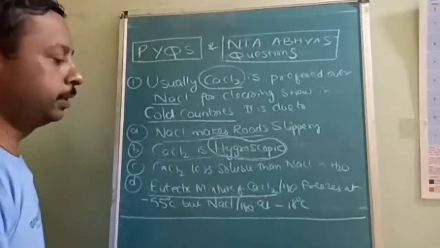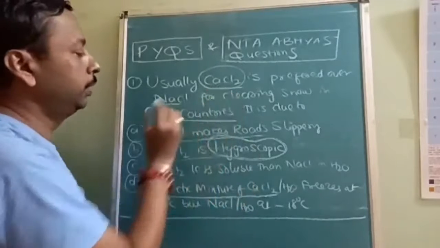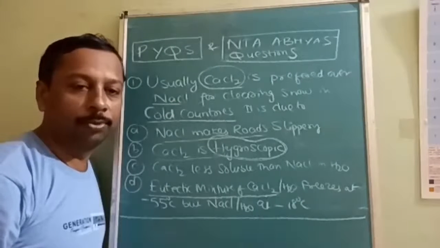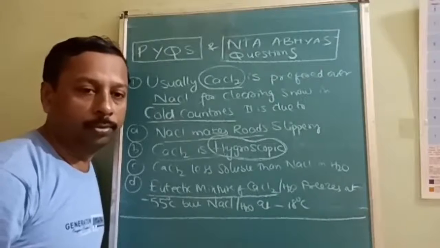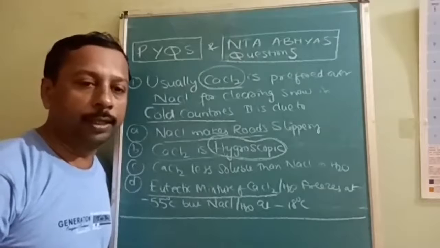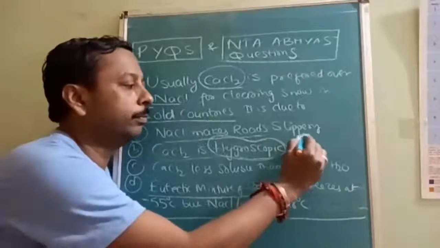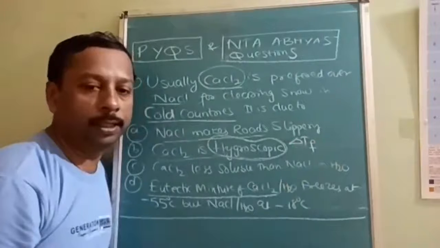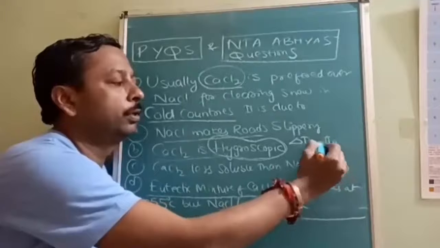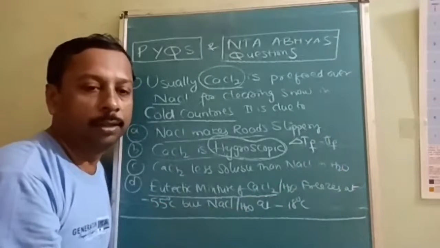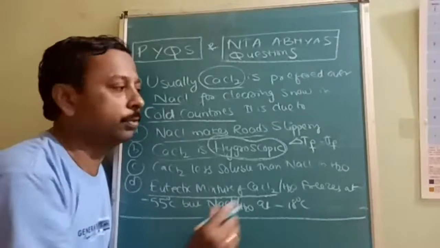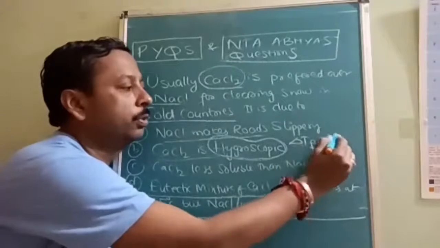Actually, why is it depression in freezing point? Both NaCl and CaCl2 are non-volatile solutes. So they will show the colligative property of delta TF. Delta TF is equal to TF of solution minus TF of solvent. So the freezing point of the solution will be reduced, and that is directly proportional to i.